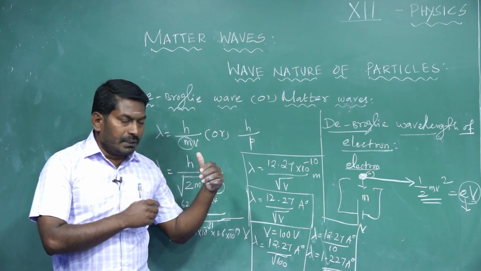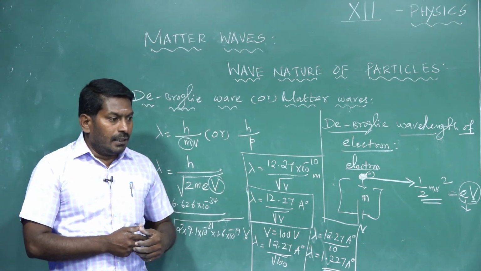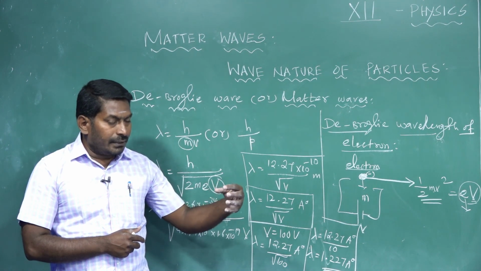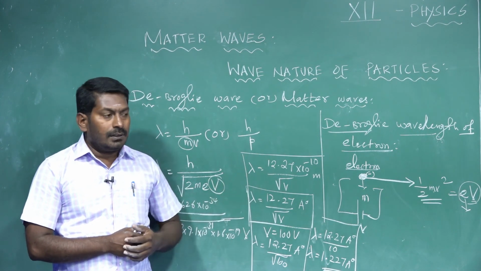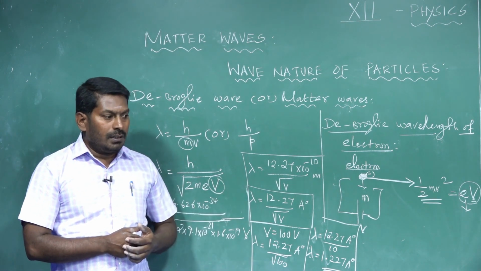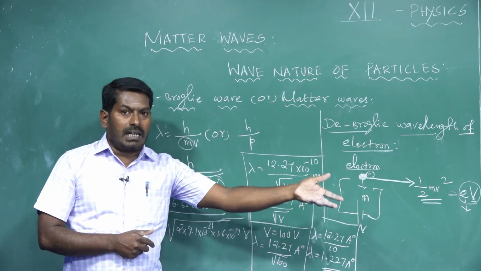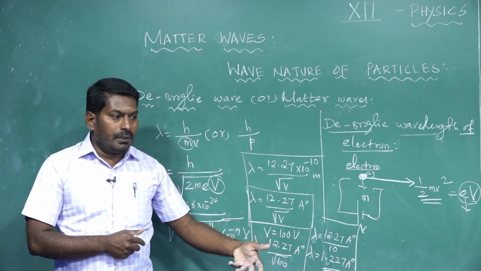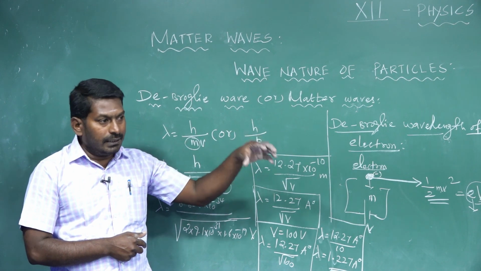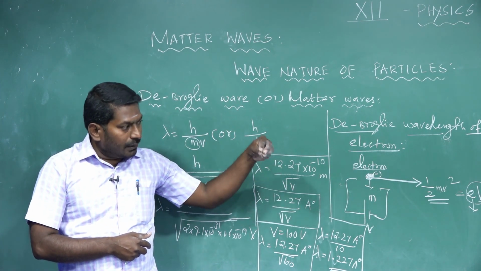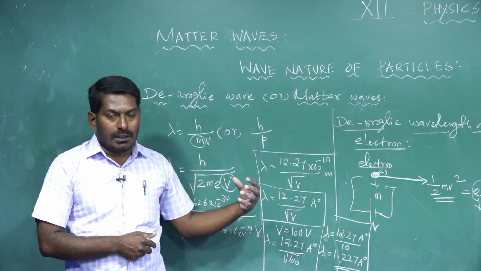This kind of bold hypothetical idea was introduced by the French physicist Louis de Broglie. So therefore, the dual nature of radiation, that concept was introduced to matter. It is called matter waves. So a material particle in motion is associated with a wave. That wave is called a matter wave. That wave has an appreciable wavelength in the case of lighter particles. It is called matter waves or de Broglie waves.